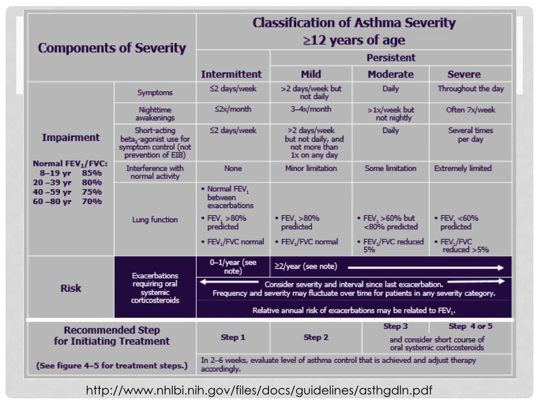As you move right on the chart, in general, the symptoms are more frequent and the patient tends to be more limited by their disease. This is important because quality of life is an important factor in terms of how severe a patient's asthma is. Of note, these classifications do not mean that an exacerbation is any less severe for one group or the other. Once classified, each asthma severity correlates with a step number to start treatment at. This brings us to the treatment of asthma.